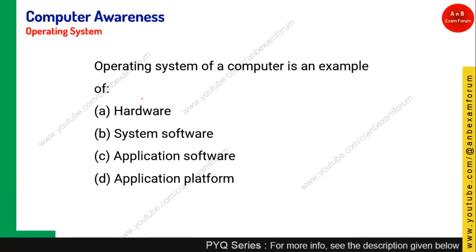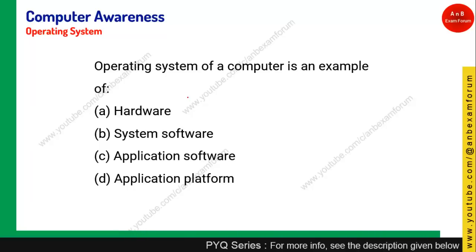Let's see the next question. Operating system of a computer is an example of what? In the previous video we have seen that softwares are of two types. You can put them basically into two classes. The first ones are called system softwares, whereas the other ones are called application software.